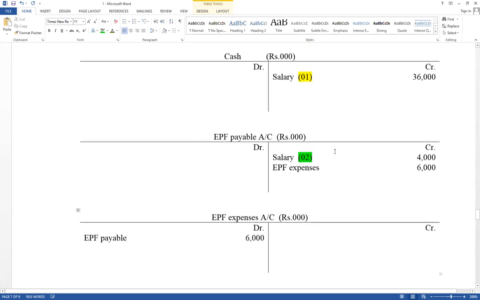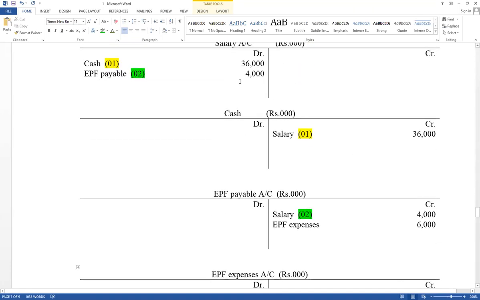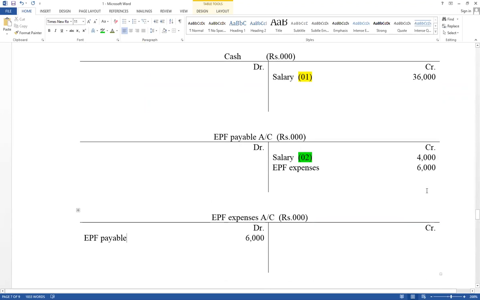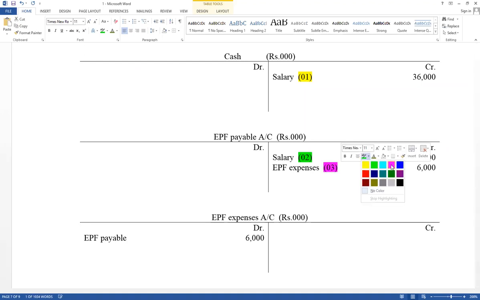But for the contribution of the employee, salary account debit, EPF payable account credit. But for the employer, EPF expense account debit, EPF payable account credit. Third step, contribution of the employer, another expense. Both values go to EPF payable account credit. Learn it by heart.